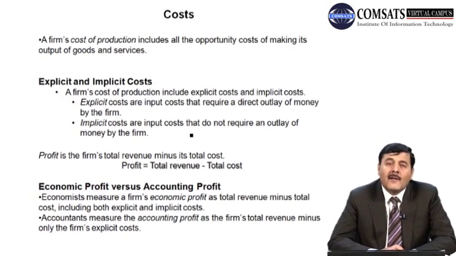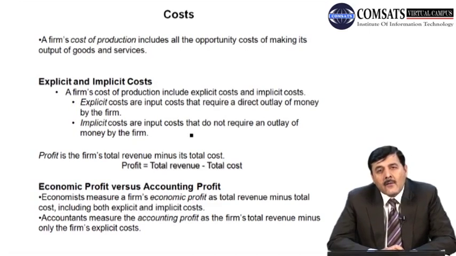So if he wants to start his own business, तो वो $100 जो उसको wage मिल रही थी, he has to sacrifice that wage and he is contributing in his own business. वो जो $100 वो sacrifice कर रहा है, give up कर रहा है, छोड़ रहा है in order to start his own business, to work in his own business, right? So that is the implicit cost.